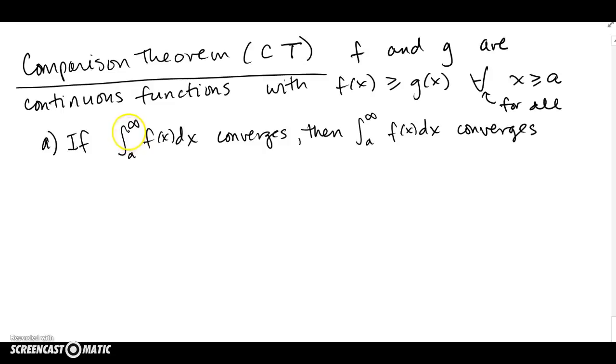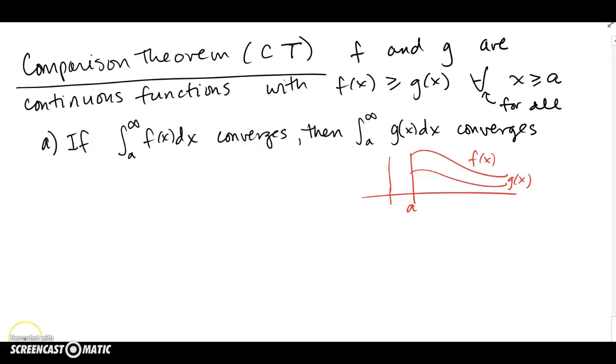If the integral from a to infinity of f of x dx converges, then the integral from a to infinity of, that actually should say g, then the integral from a to infinity of g of x dx should also converge. So here's picture-wise what you can think of. We're looking at the integral from a to infinity of f of x and g of x. So remember we said that f of x is always bigger or equal to g of x. So we imagine f of x to be higher than g of x all the time from a on.